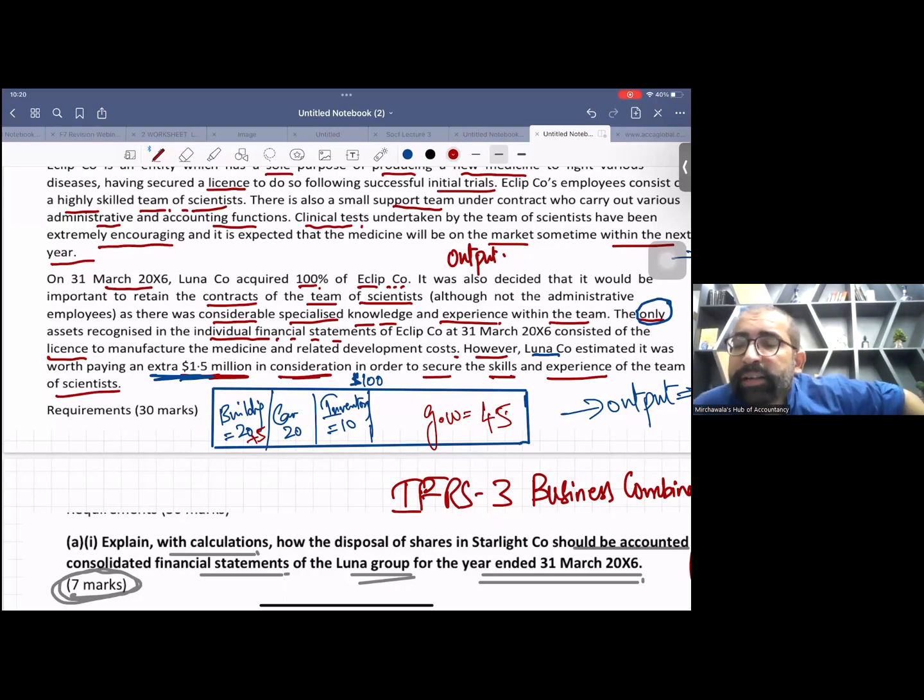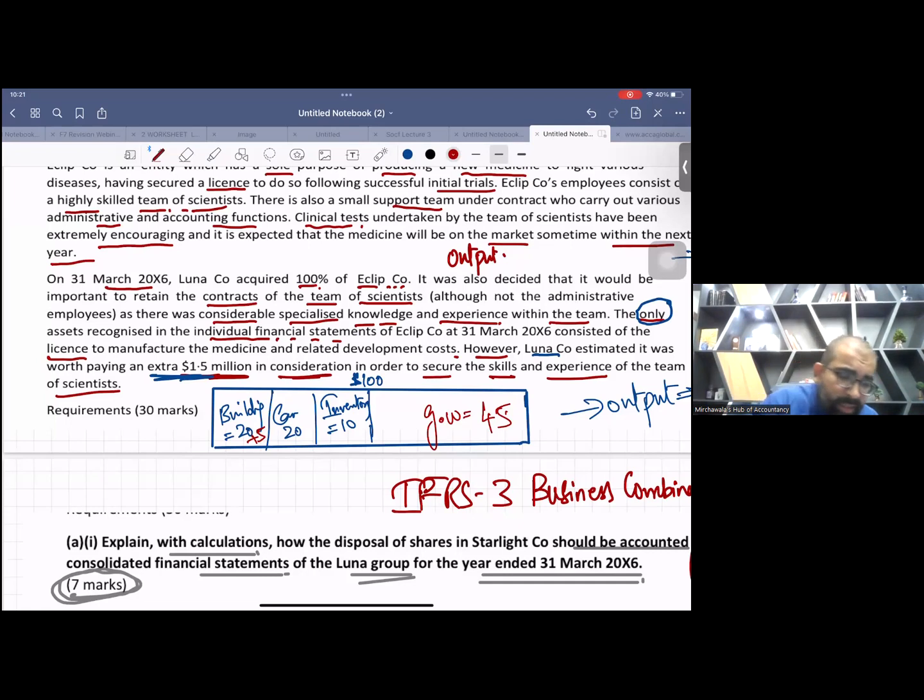For example, internally generated brands. A subsidiary company cannot book internally generated brands in its individual books. But for group purposes, from the parent company's perspective, it is a purchased brand. So yes, the parent company can record separate intangible assets now.